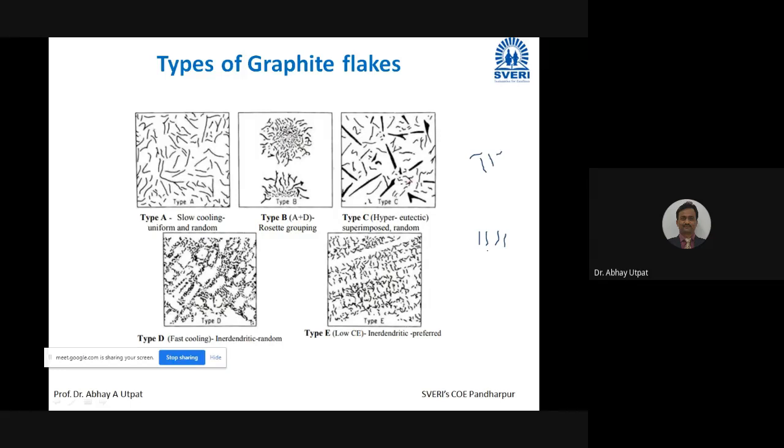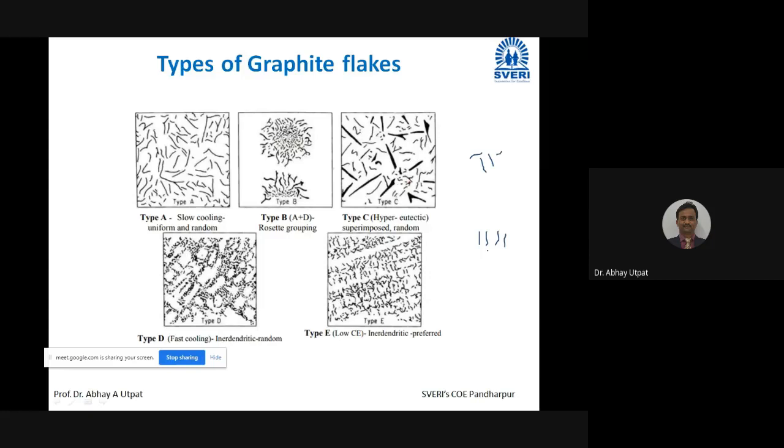Out of these 5 types, only one structure is having good properties. That is type A, uniform distribution and random orientation. So we must form this type A structure while obtaining the gray cast iron. If you obtain the gray cast iron with uniform distribution of flakes and random orientation, then such gray cast iron is called good quality gray cast iron.